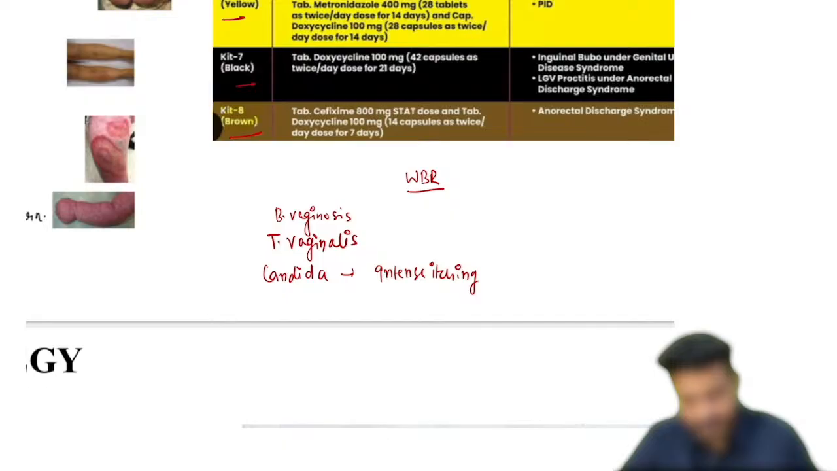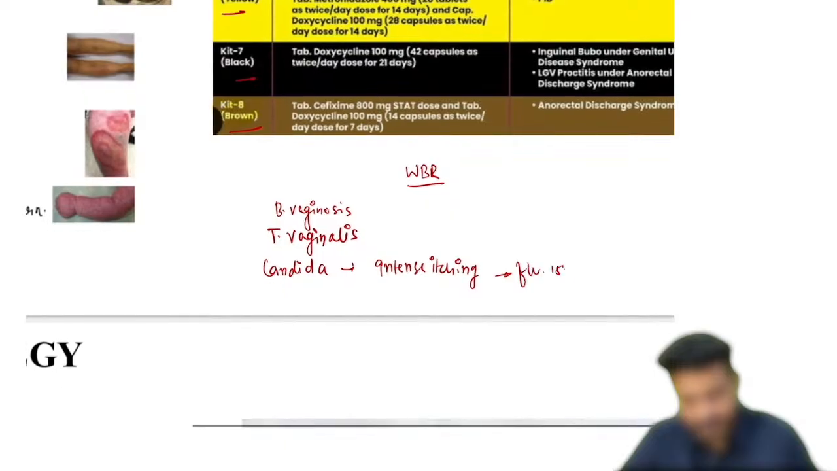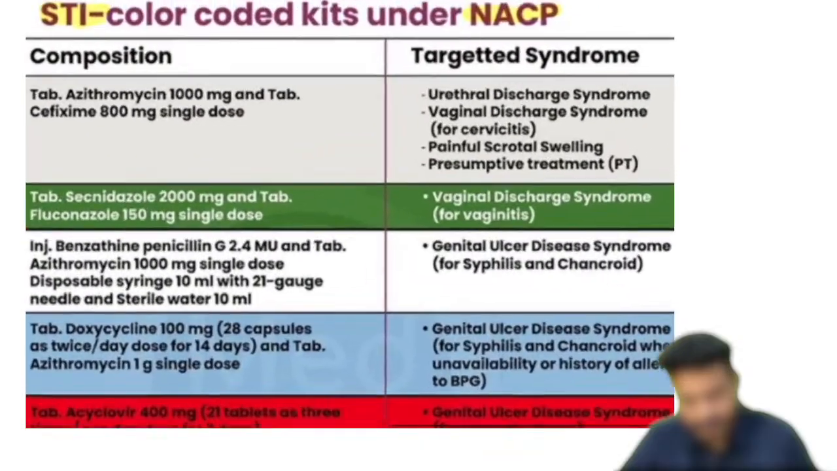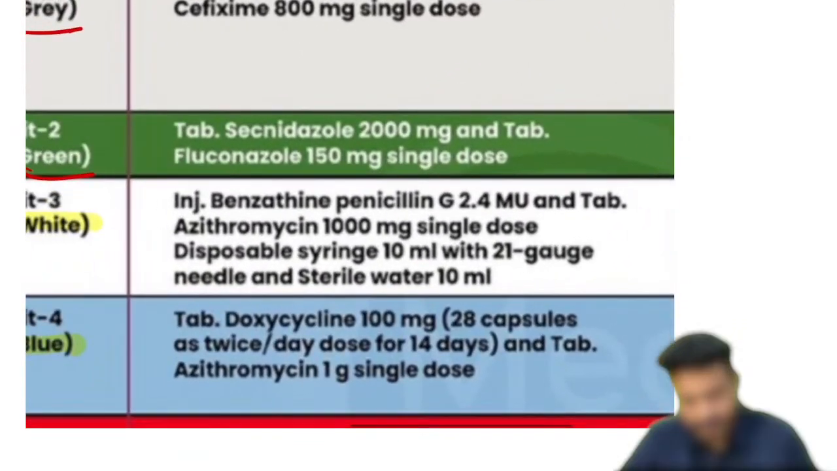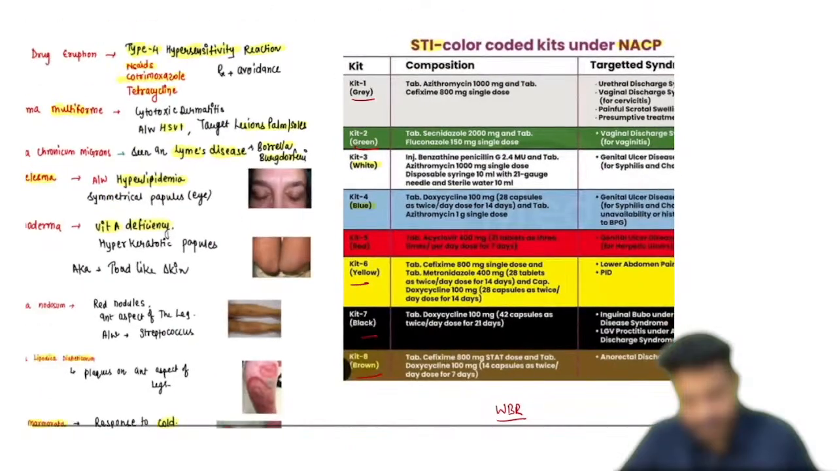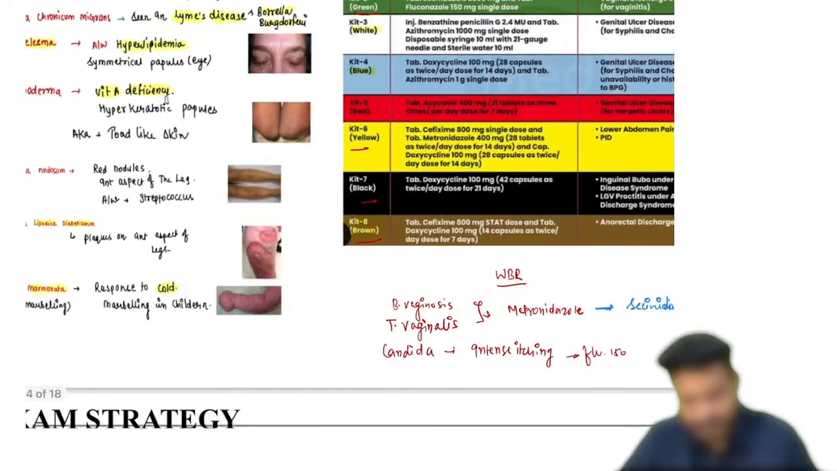Candida is a fungal infection characterized by intense pruritic lesions, intense itching. So we can identify it by thick white curdy discharge with intense itching. The treatment is fluconazole 150 milligram. For the other two, you can give metronidazole. But metronidazole you need to give for a long period of time, so instead of metronidazole, we can give secnidazole, which is an alternative. 2 gram secnidazole single dose is going to be enough. So secnidazole 2000 milligram or 2 gram is the treatment.